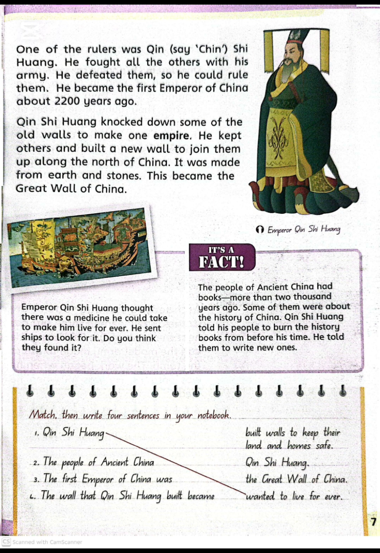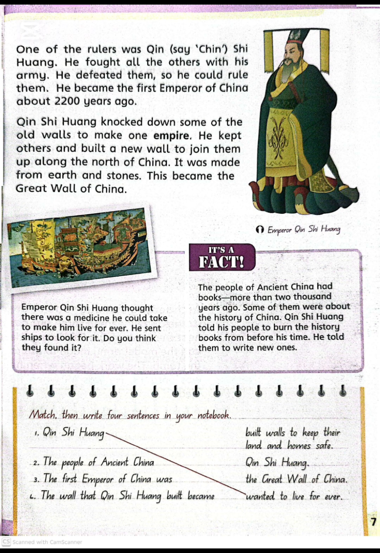In ancient China, there were many different groups of people, and each group had its own ruler and land. These rulers often fought with each other to gain more power and land. One of the most powerful rulers was Qin Shi Huang. He had a strong army and wanted to control all of China.